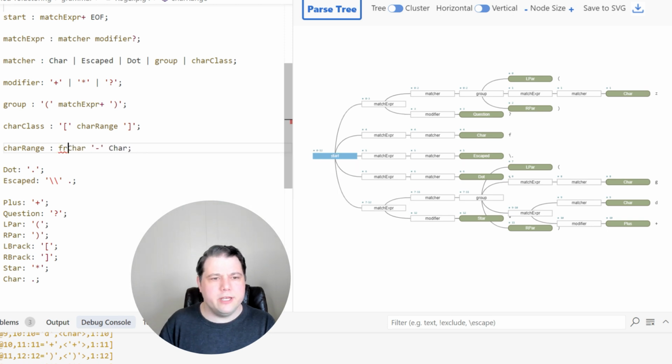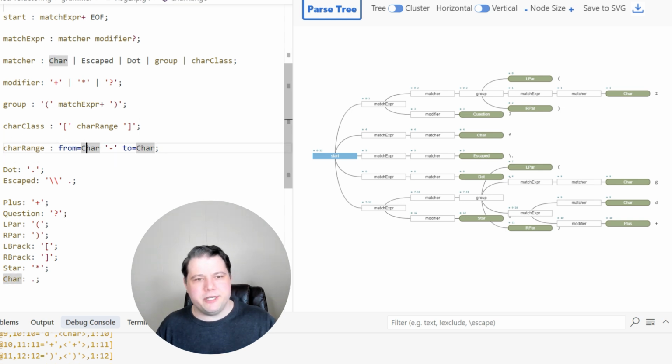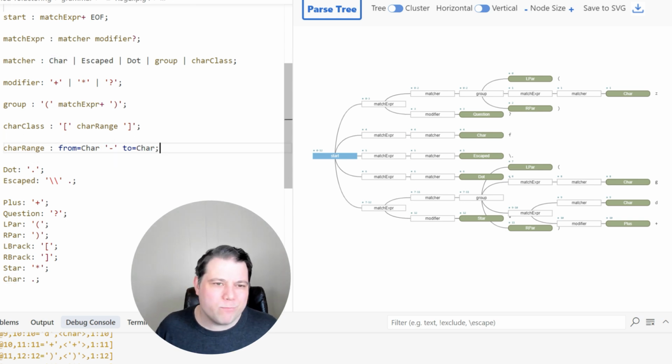And if we wanted to, we could give these labels. And then when the parse tree is assembled, we'll be able to address them by that, right? Because when we have multiple things of the same rule, we have to be like the first char and the second char, it's sometimes nice to give them names, but it's optional. It's just a convenience.